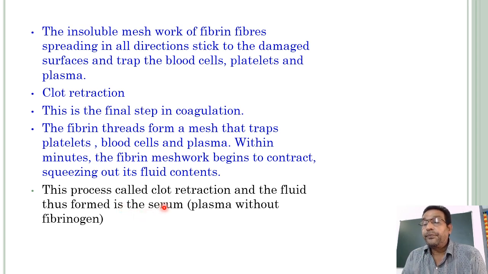Serum is a yellowish, straw-colored fluid that oozes out of the blood clot because of the squeezing mechanism of clot retraction.